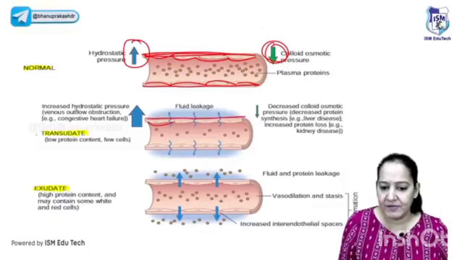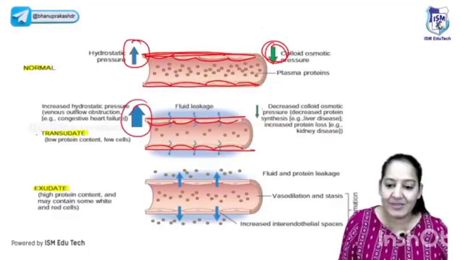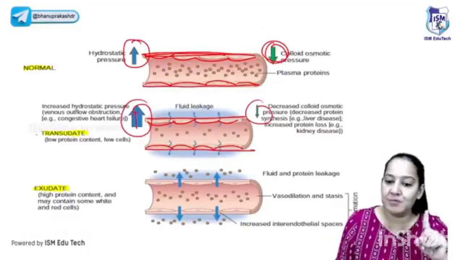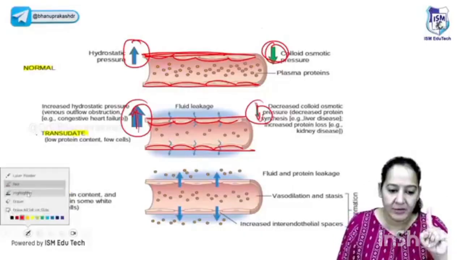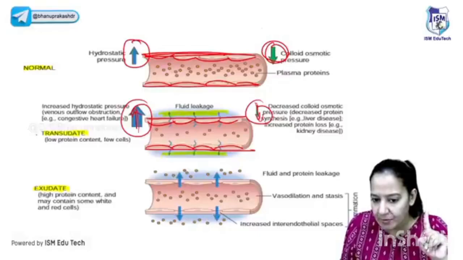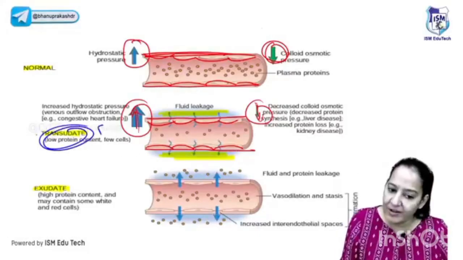Here also the lining is continuous. I cannot see any gap. There is no problem. But see, this arrow is thicker than that arrow. So I mean to say the outward pressure is more as compared to inward pressure. Either the outward pressure increases or the inward decreases. So only fluid comes out. In the background, appreciate the blue color. Fluid is accumulating in the background. So only fluid is coming out, and this edema is known as transudate edema, which contains only fluid.